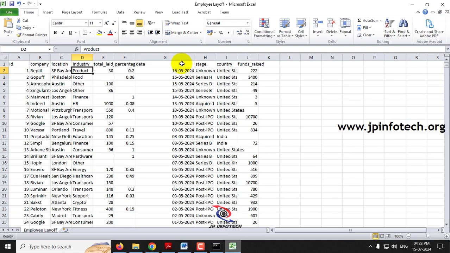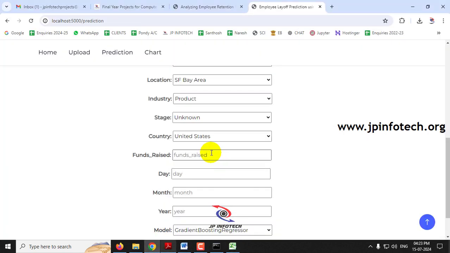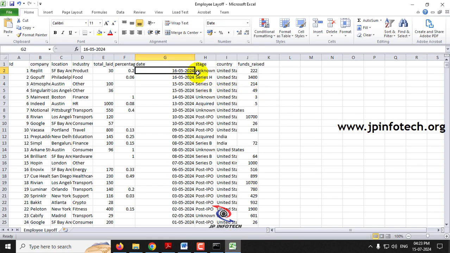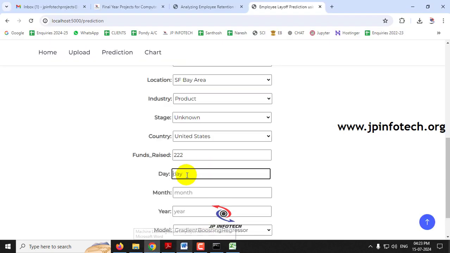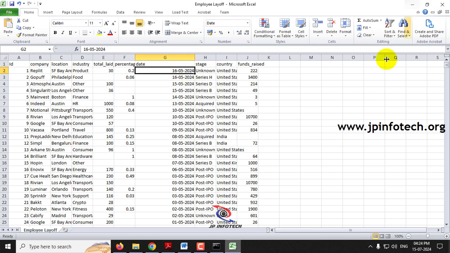So here funds raised is 222. So why I am showing this is to see the difference of the results. 16/5/2024 is the date that is trained here. I'll give the same date, 16/5/2024. So same data I have given here.